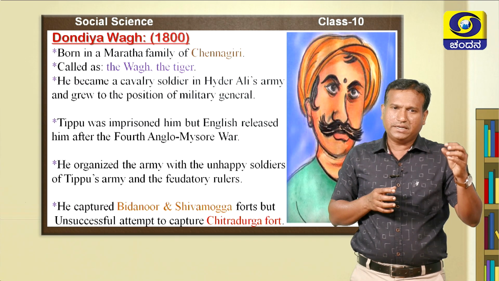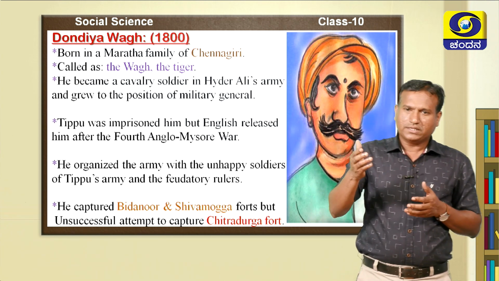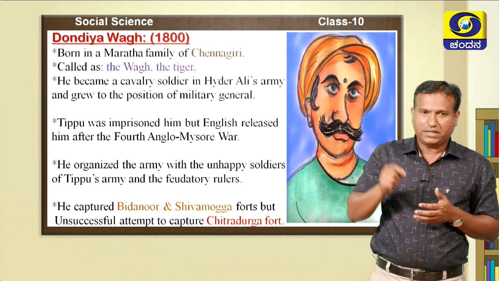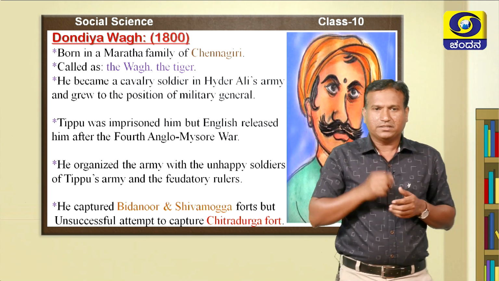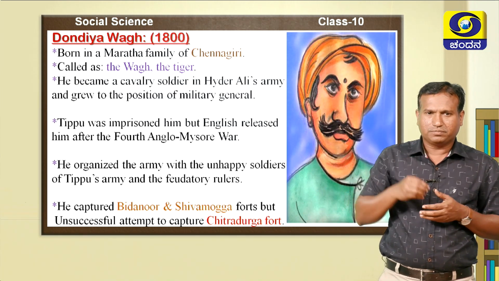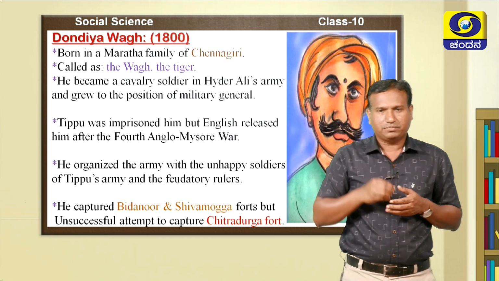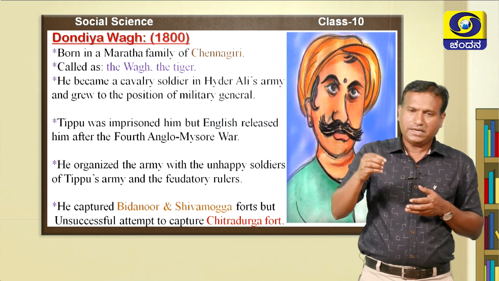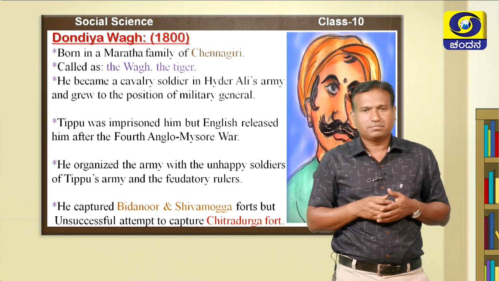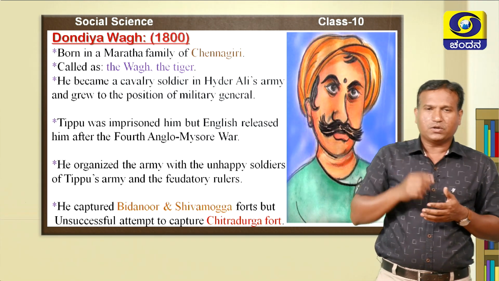Dhondiya Wagh was born in a Maratha family of Channagiri. He was popularly called the Wagh, meaning tiger, because of his bravery. This Dhondiya Wagh joined as an ordinary soldier in Hyder's army. When he joined as a cavalry soldier, because of his ability and talent, he rose to the position of military general.